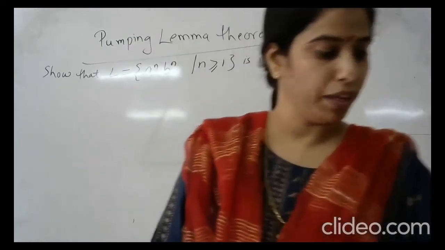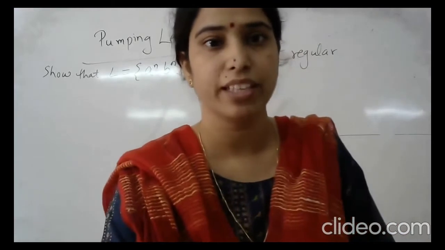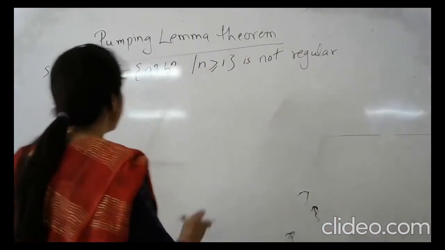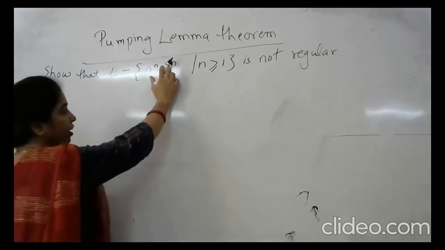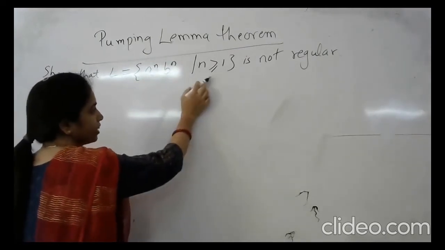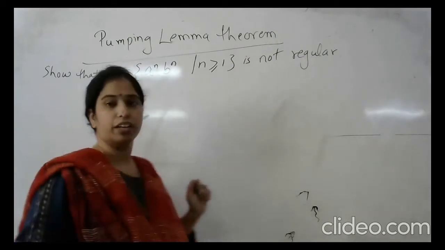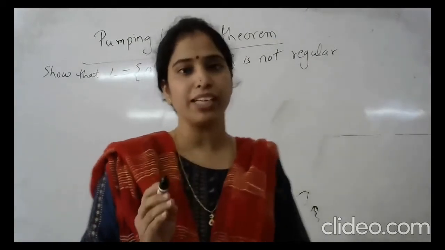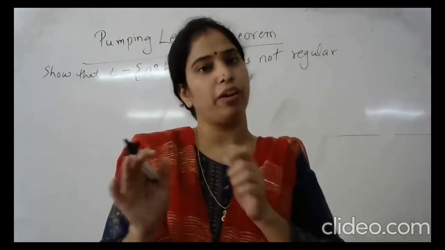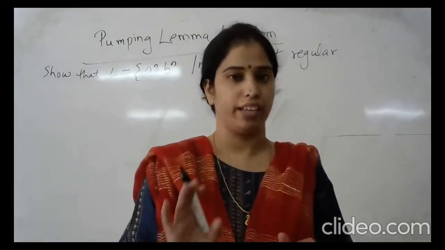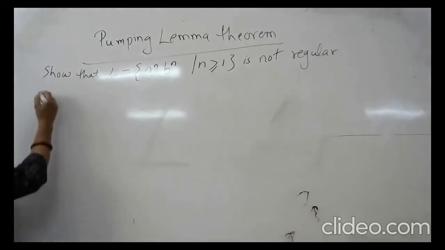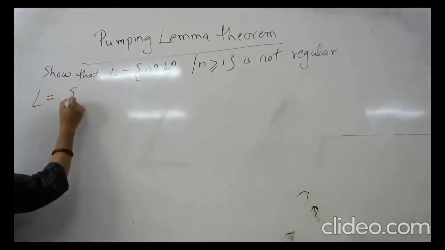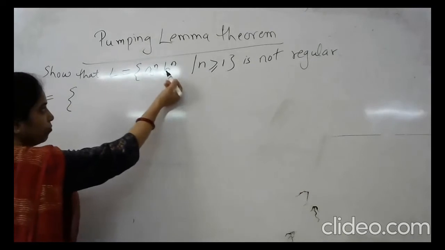So our example is: show that the language a to the power n, b to the power n, where n is greater than or equal to 1, is not regular. Pumping Lemma is for what? To prove that a language is not regular. Now our question is this. First of all, let's make the strings.